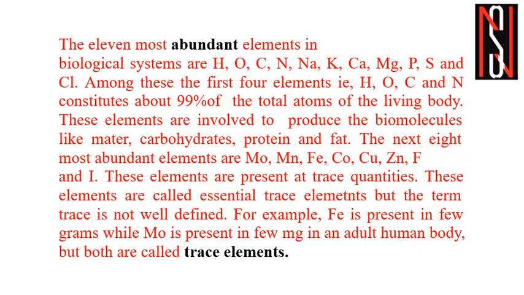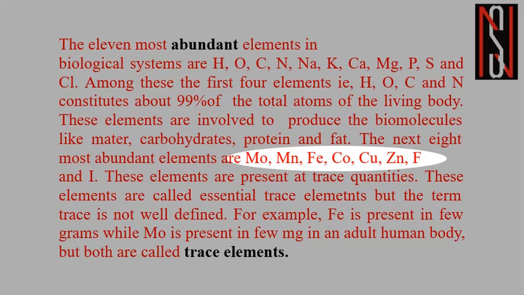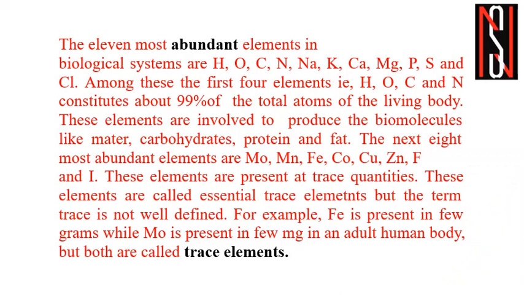The next 8 most abundant elements are molybdenum, manganese, iron, cobalt, copper, zinc, fluorine and iodine. These elements are present in trace quantities in our body or in the living organism, and they are called essential trace elements. They are categorized as essential as well as trace elements. But the term trace is not well defined.